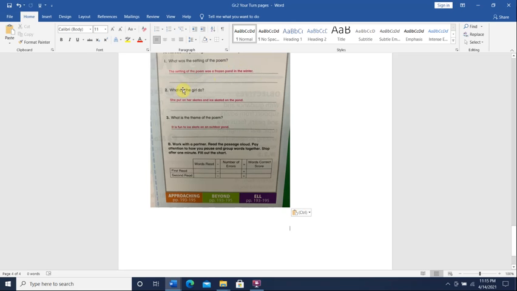What did the girl do? She puts on her skates and skates on the pond. What is the theme? The theme is that the girl enjoys or likes to skate on the frozen pond. All right? And that was it for today.